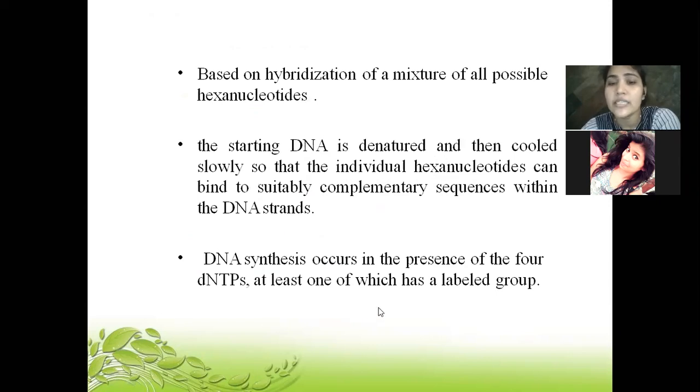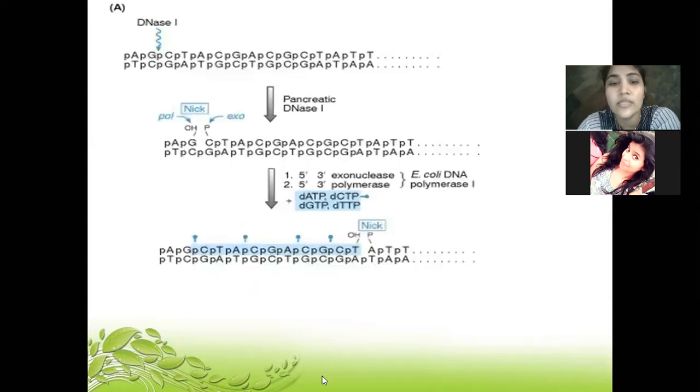The DNA synthesis occurs in the presence of four dNTPs, at least one of which has a labeled group. You can be very specific also: you can label only A, only T, only G, or only C, and accordingly you get a whole probe of DNA which will be labeled, this particular part over here.